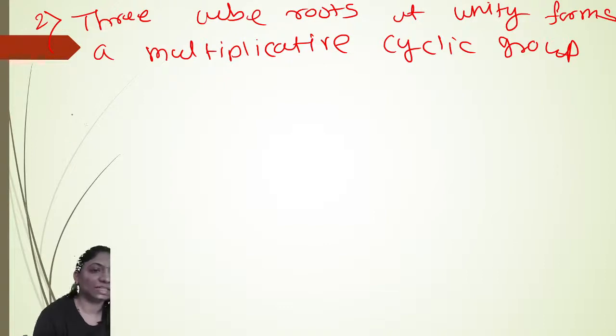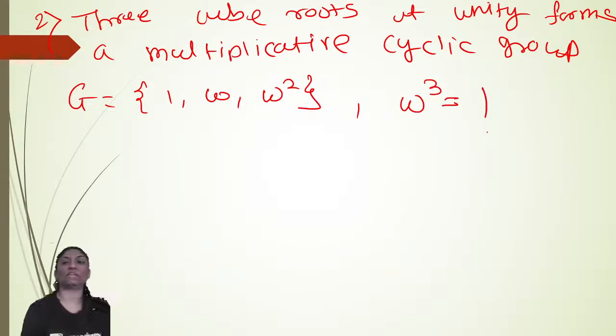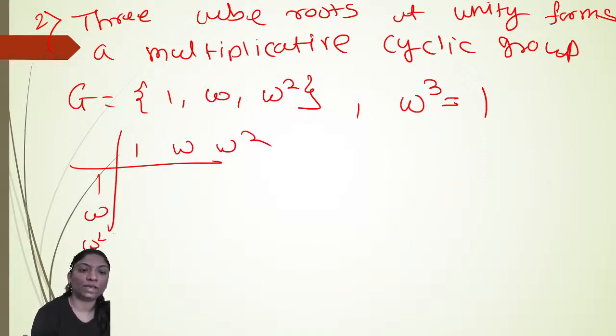So here we can say that G is the cube roots of unity, so this is your group: 1, omega, omega square. Cube root of unity means omega cube is equal to 1. Obviously this is a group. If you want, you can show it with the help of a composition table for 1, omega, omega square.